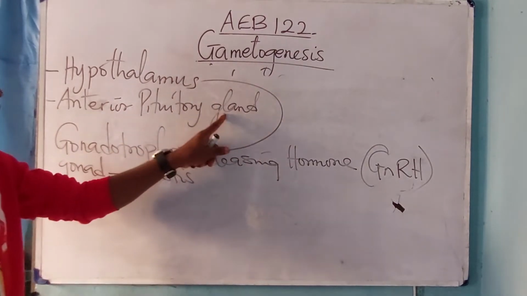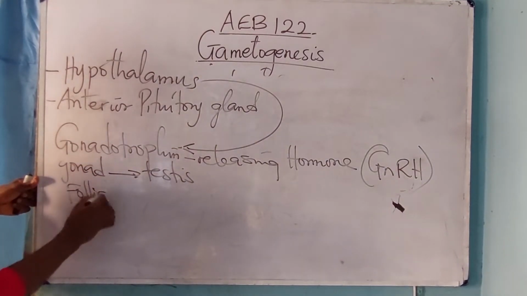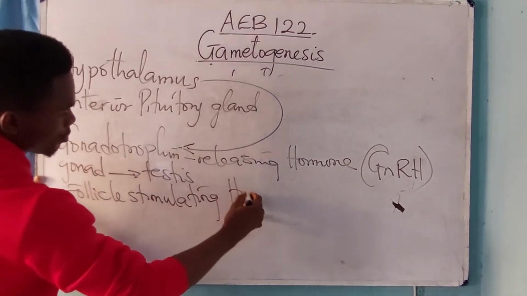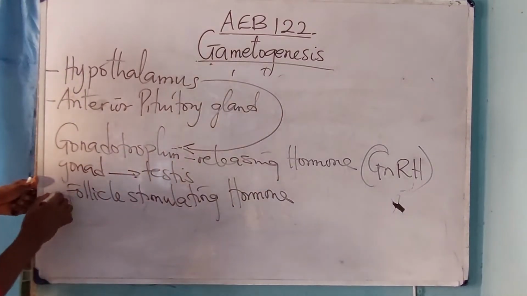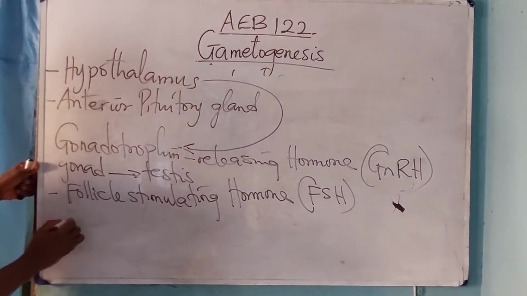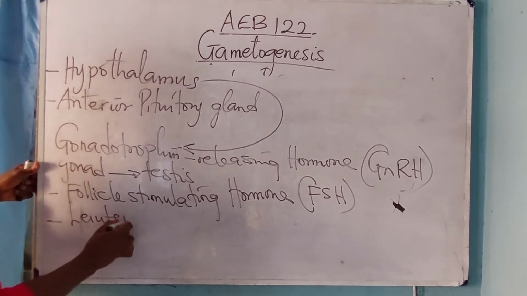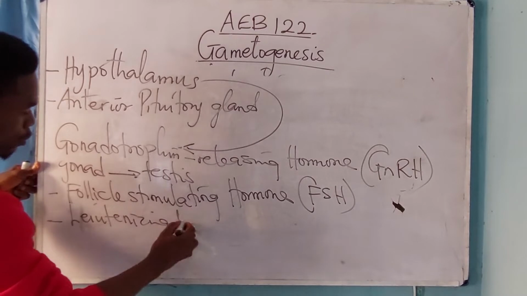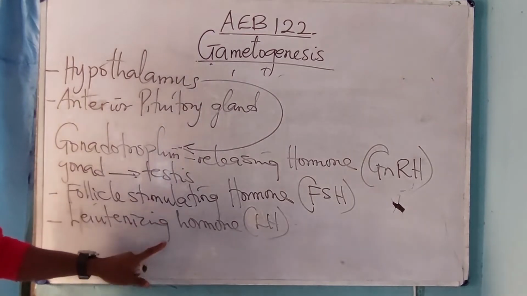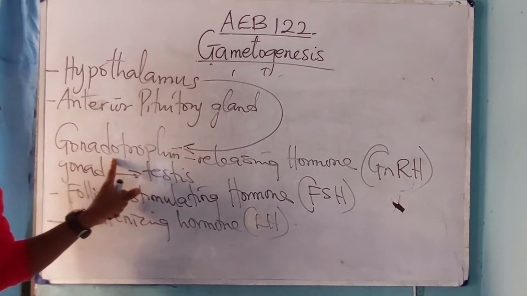As soon as it gets to this gland, it stimulates it to produce two hormones, which are the follicle stimulating hormone. It stimulates it to produce how many hormones? Two hormones. Follicle stimulating hormone, and the second one is what? The luteinizing hormone. Luteinizing what? Hormone. Now, these hormones are produced by the anterior pituitary gland after being stimulated by the gonadotropin releasing what?